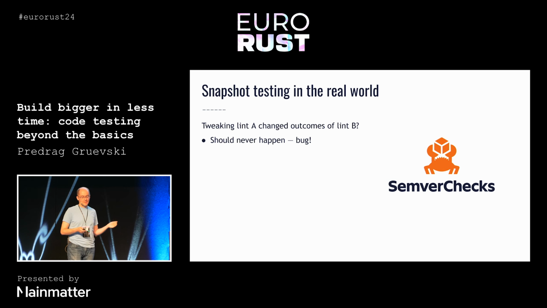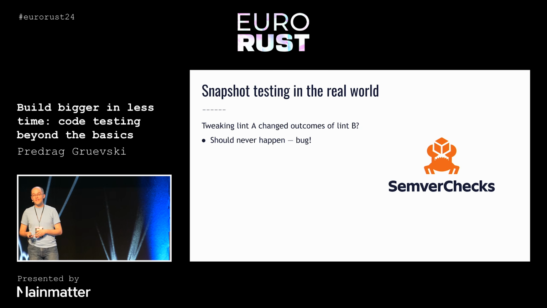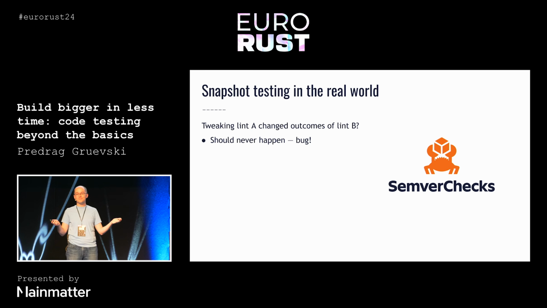In the real world, snapshot testing is also very useful. Cargo-semver-checks uses it in several places. For example, let's say that we are tweaking one lint that attempts to catch one style of breaking change, and we notice while running the tests that the outputs for a completely different lint have changed. This is always a bug. Tweaking the logic for one lint should not affect any other lint in the system. This is something that is very, very easy to notice when everything is snapshotted because the snapshot files have changed.